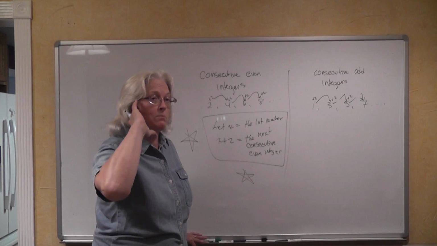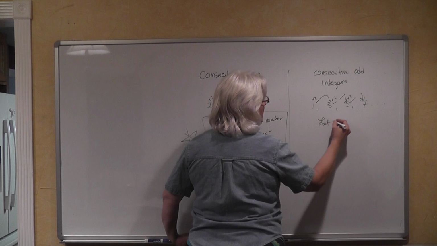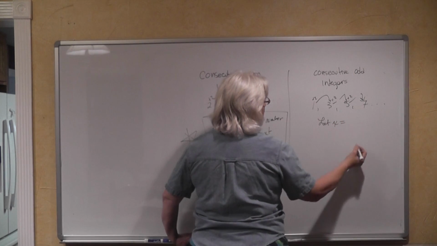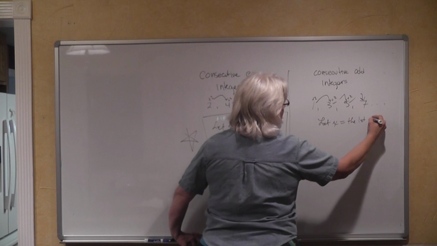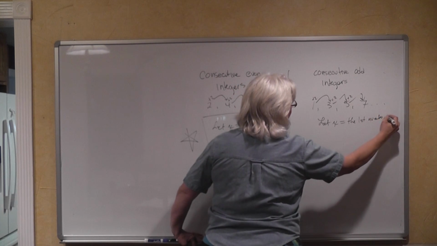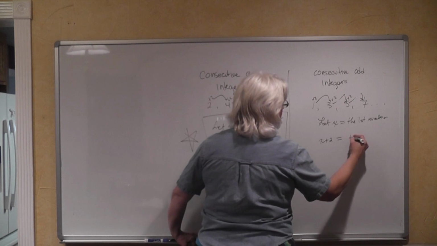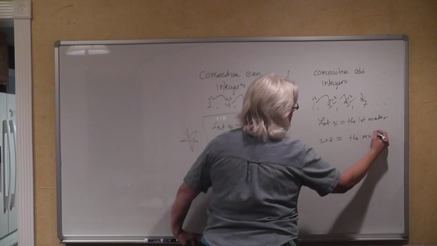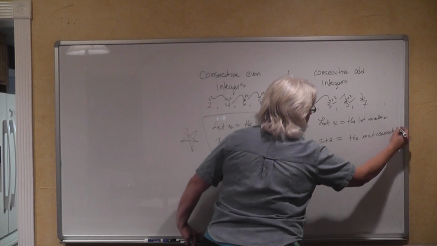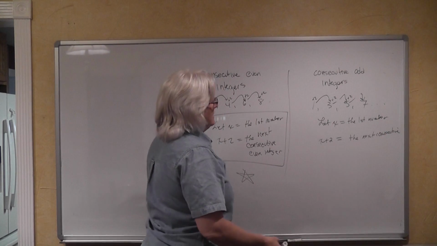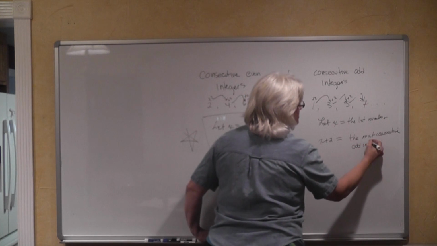So even though it might mess with your head a little bit, because you're dealing with consecutive odd integers, we're going to say let x equal the first number and x plus 2 is equal to the next consecutive odd integer.